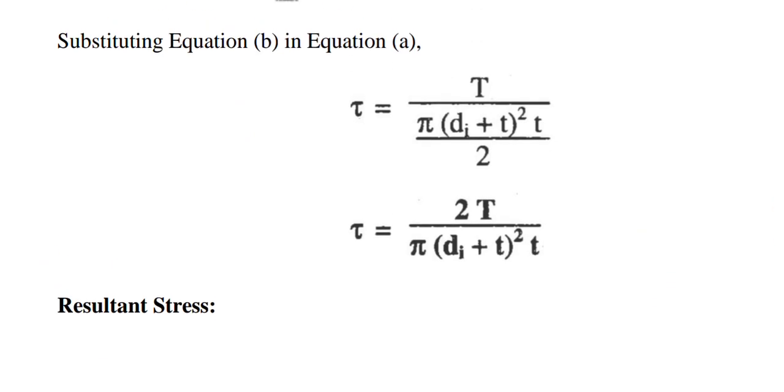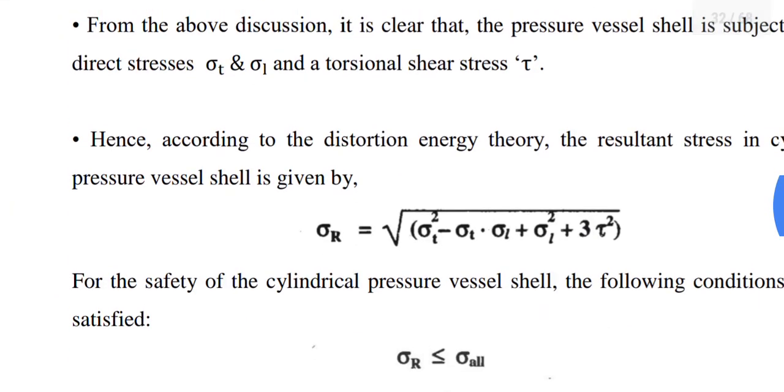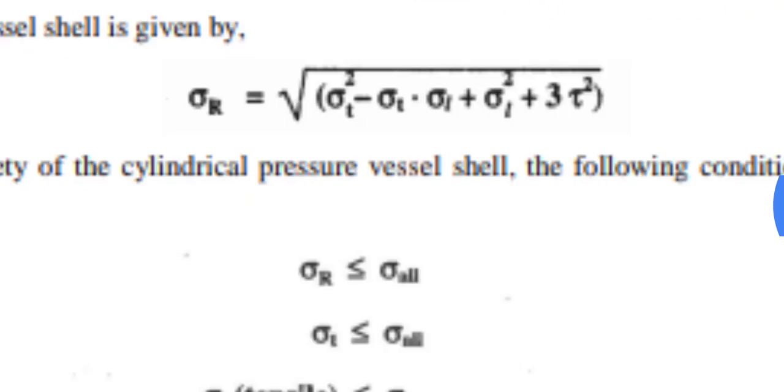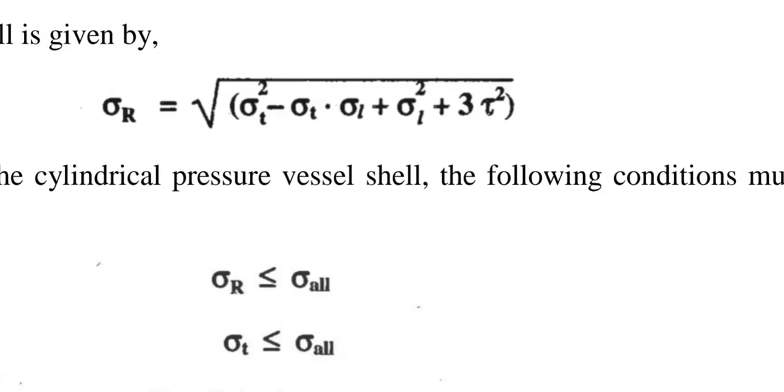Now with all these three stresses, that is tangential stress, axial stress and torsional stress, we can calculate the resultant stress with the formula sigma r, where sigma r is equal to square root in bracket sigma t square minus sigma t dot sigma l plus sigma l square plus 3 tau square, bracket complete, where sigma t is tangential stress, sigma l is longitudinal stress, and tau is torsional stress.